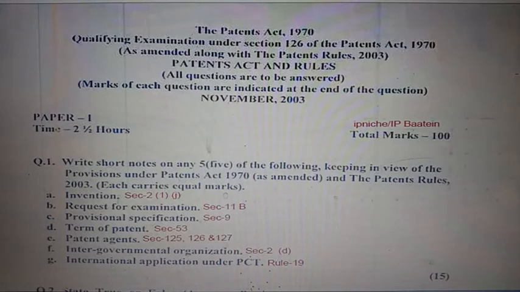Question number 1e, patent agent. Kindly see sections 125, 126 and 127 for patent agent application, qualification and its power. Question number 1f, intergovernmental organization. Kindly see section 2(d), intergovernmental organization or convention countries. Question number 1g, international application under PCT. Kindly see rule 19.